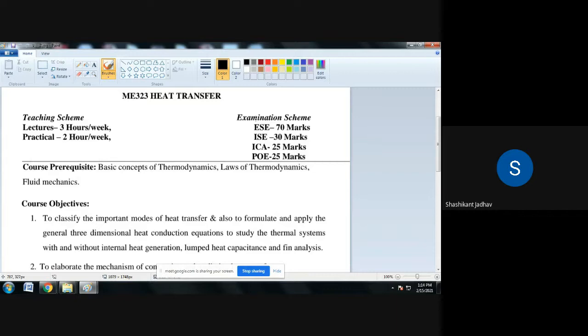There are a total of 10 experiments in the heat transfer lab. We have to perform those experiments, and in the examination we have to conduct any one experiment, and on that experiment there may be an oral on that subject. So this is about the examination scheme.